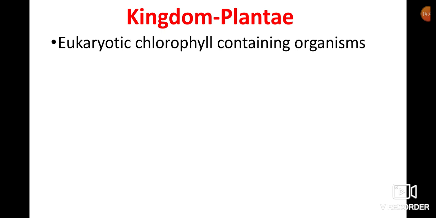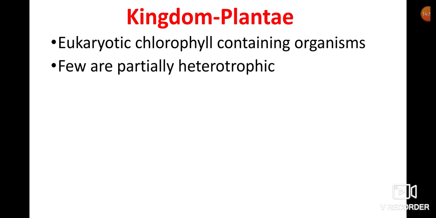This is about the classes of kingdom Fungi. The next one is kingdom Plantae. It includes all eukaryotic chlorophyll-containing organisms. Plants are eukaryotes, and they contain chlorophyll pigment. They perform photosynthesis, so these are called plants.